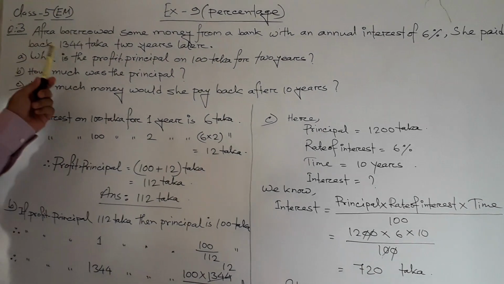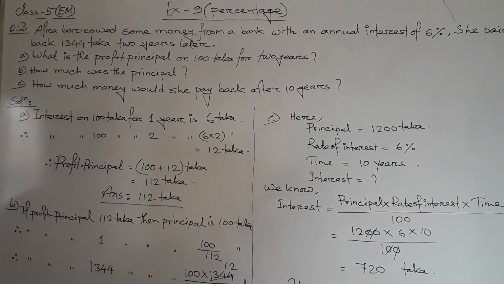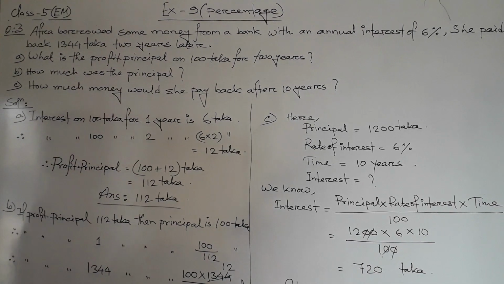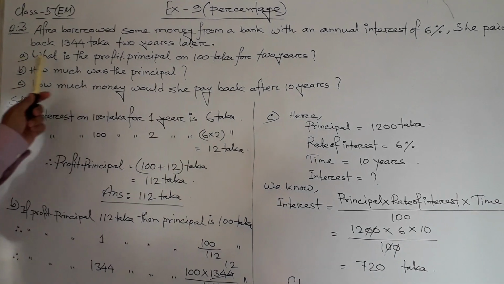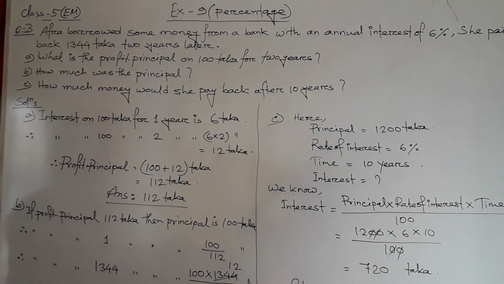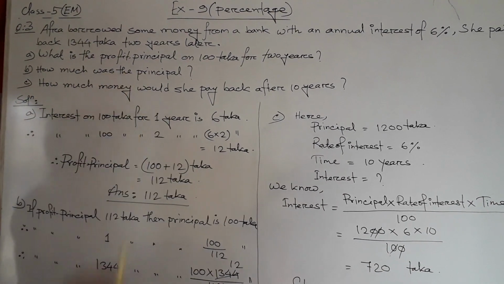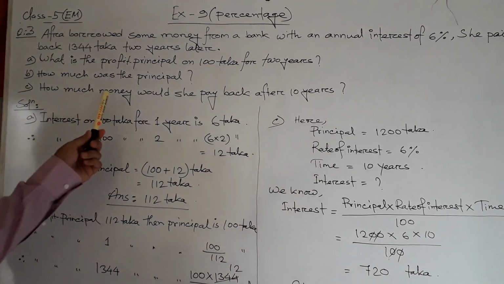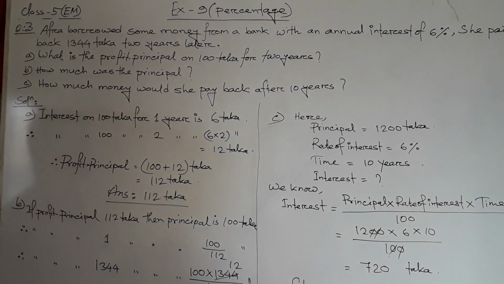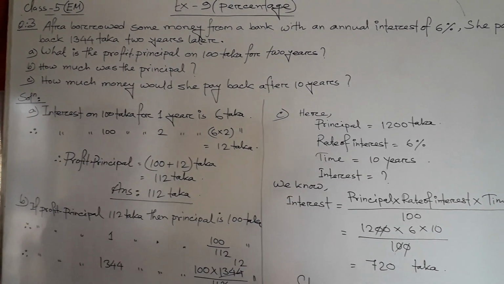She paid back 1,344 taka 2 years later. Question number A. What is the profit principals on 100 taka for 2 years? How much was the principal and how much money would she pay back after 10 years?